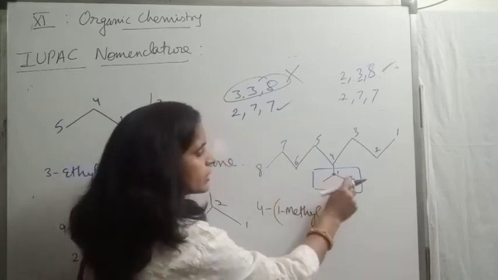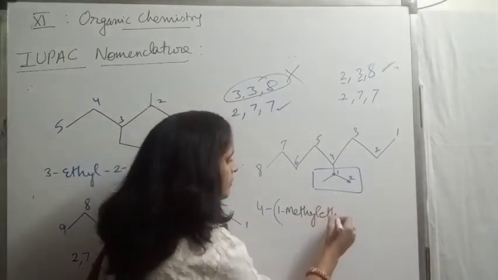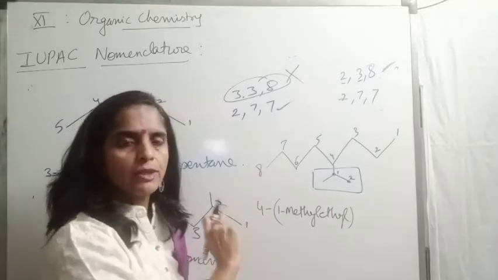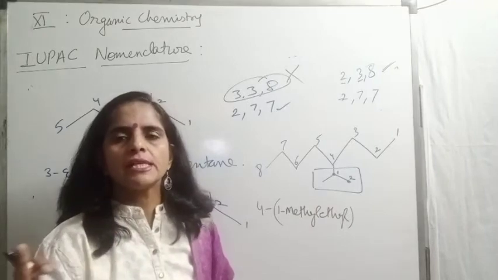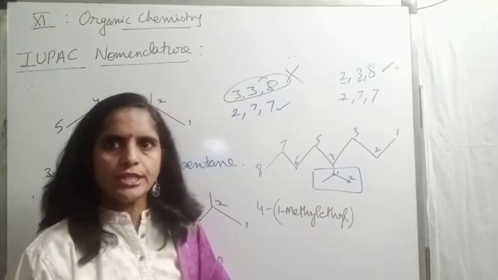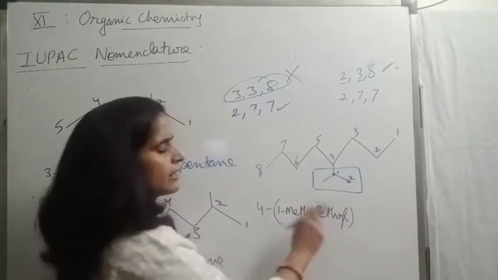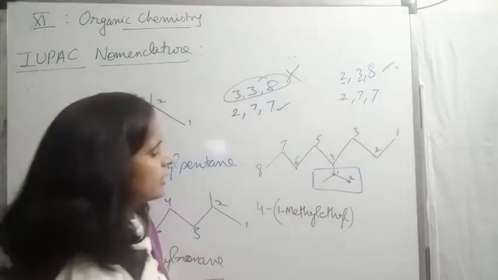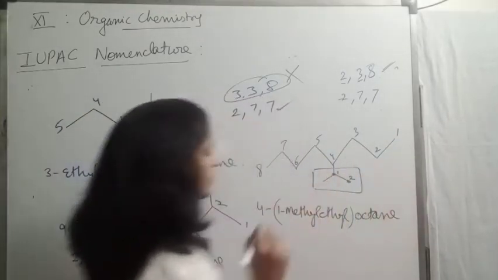Total main substituent is of 2 carbon, 2 carbon is ethyl. So the name of this substituent is at the 4th position, then the substituent name in bracket. Complex substituents are always written in bracket. Write this rule, children. So 1-methyl, then 2 carbon is ethyl. Written complete name, and then we write the main chain, that is 8 carbon chain is obtained. Understood?